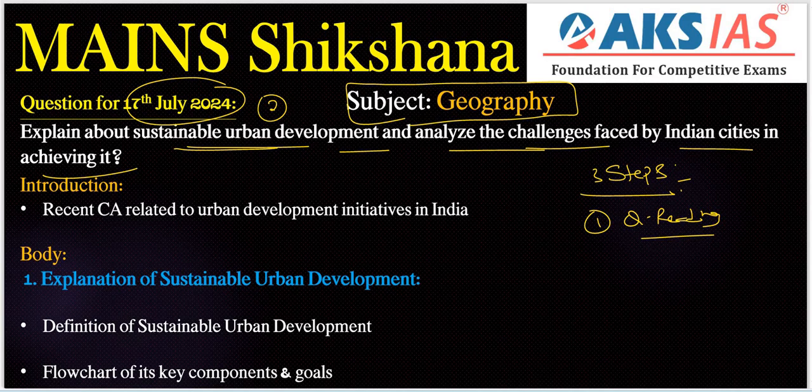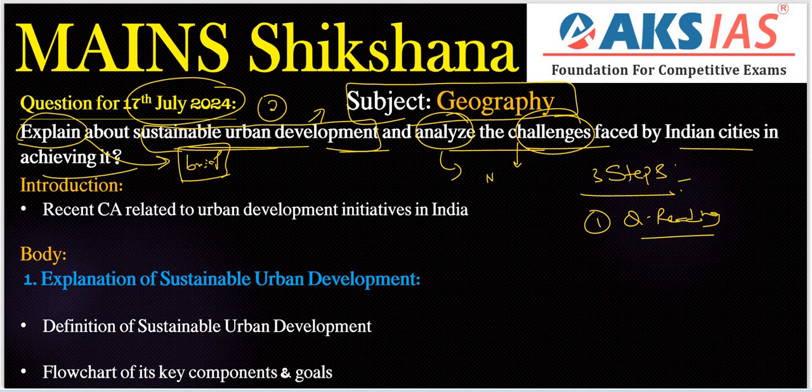right? What is the topic here? Sustainable urban development is the important topic here. And also how many key question tags are there here? Only first one is explain. Explain means we need to give some information in brief, not only a definition or something, right? That is the first part. And also next, analyze. Analyze means we need to analyze different challenges and also we need to provide some facts and examples, recent examples as a justification to our points, right? Here not only challenges, we need to give some needed measures also, right? That is the criteria here.